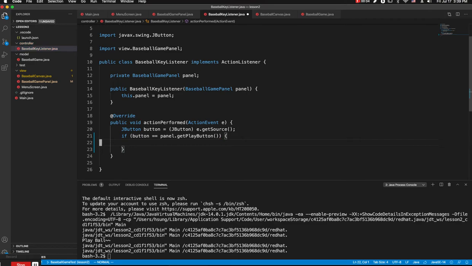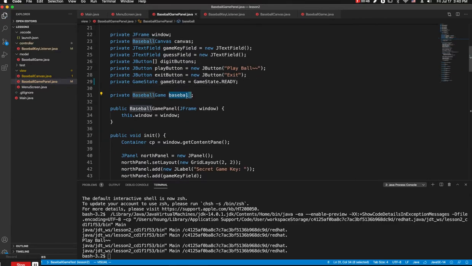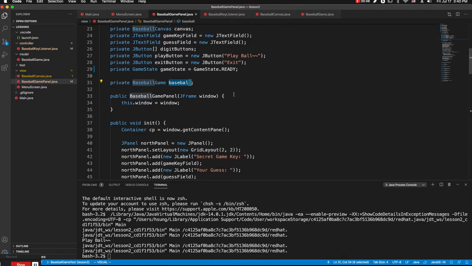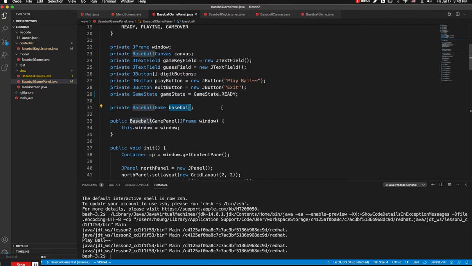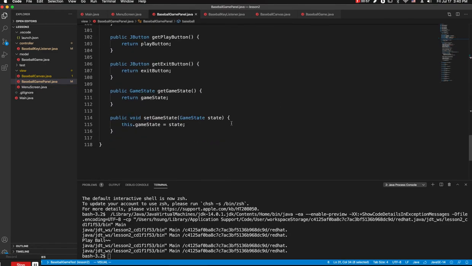So when game play begins, we need to start the game. So from the game panel, we need to create the baseball object and then set it, and then change the state to playing. So for the baseball game, let's give setters and getters there.